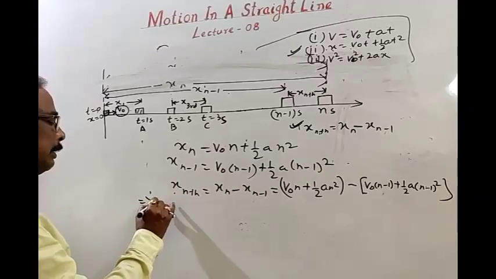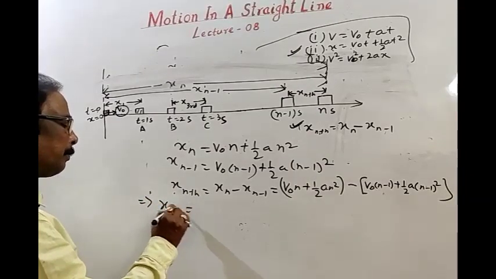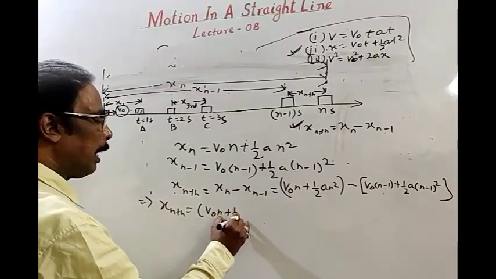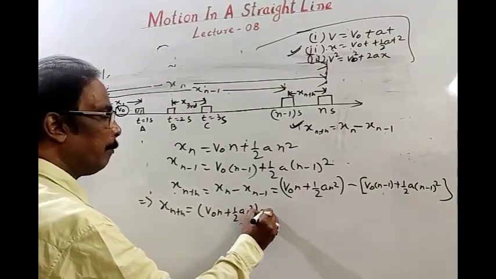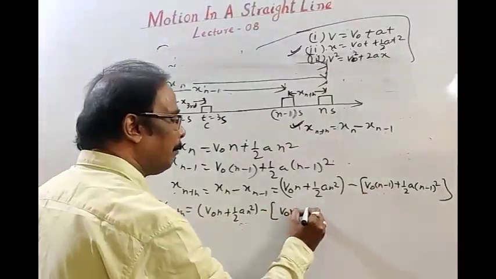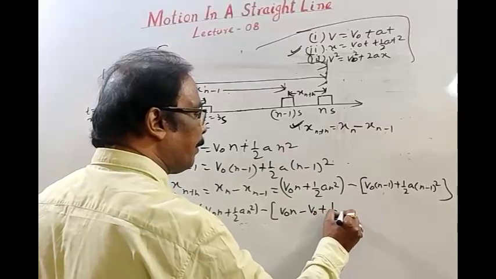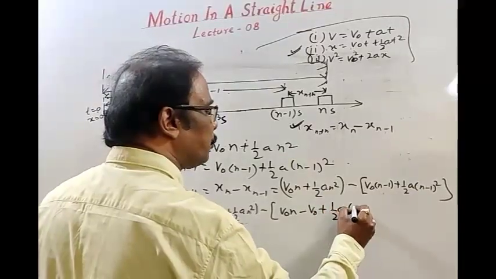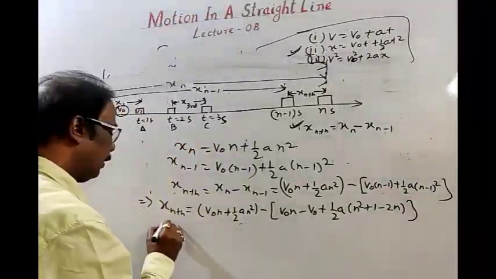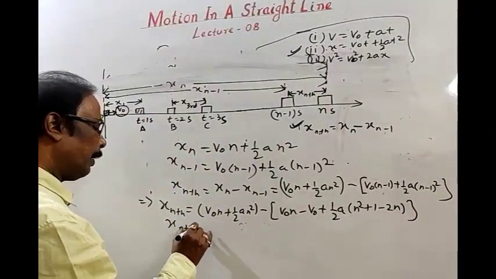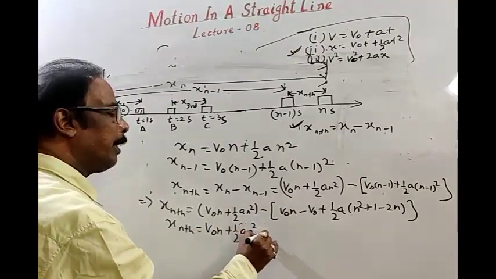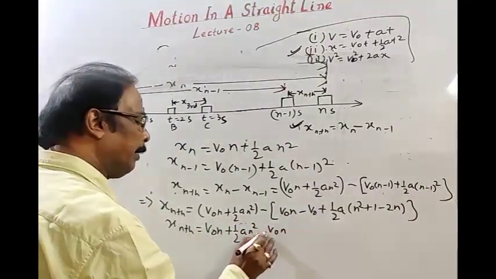Let's solve it. Xn, distance traveled by the body in the nth second, is v naught n plus half a n square minus v naught into n minus 1, minus half a into n minus 1 whole square, which is n square plus 1 minus 2n.